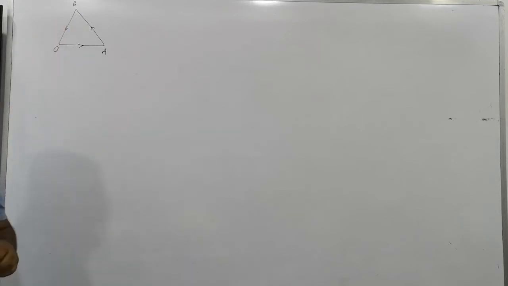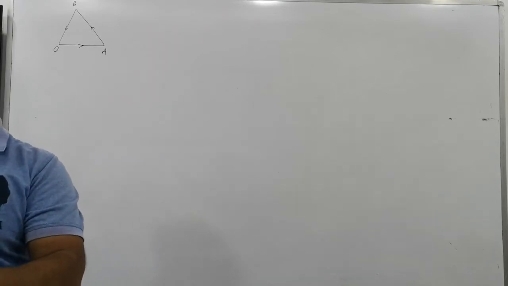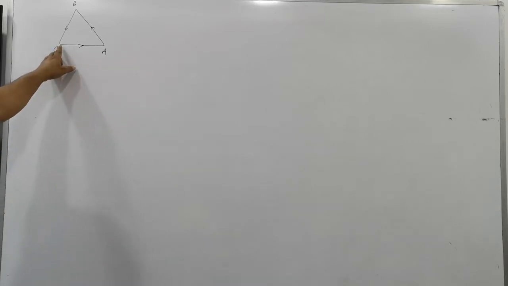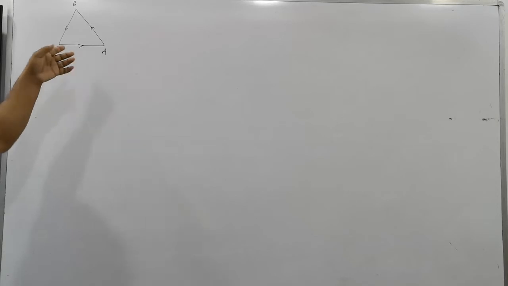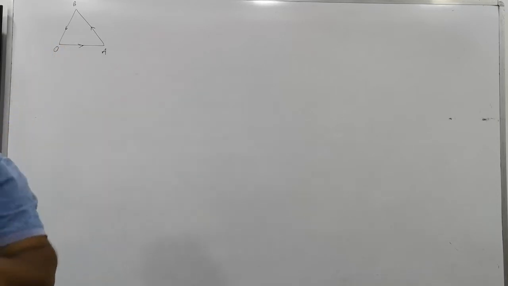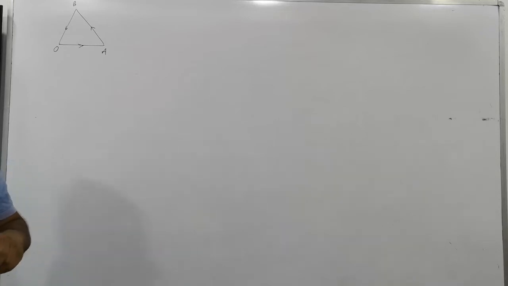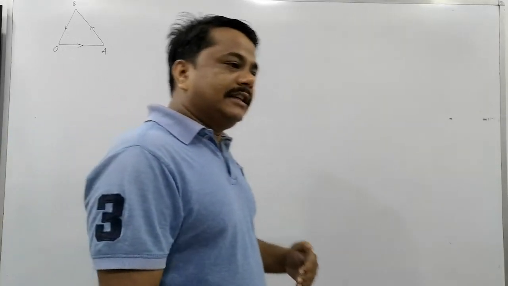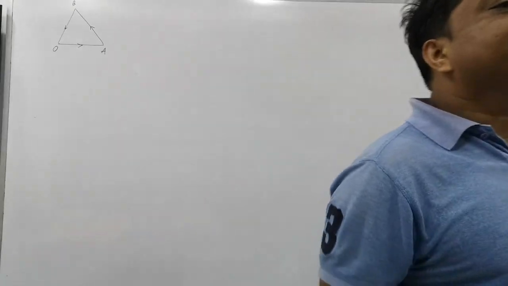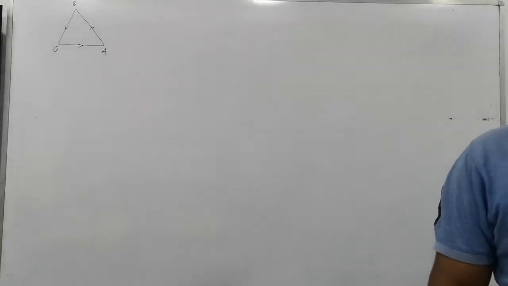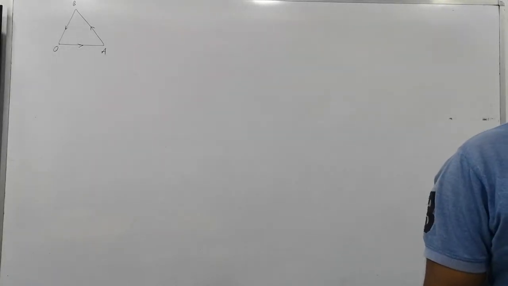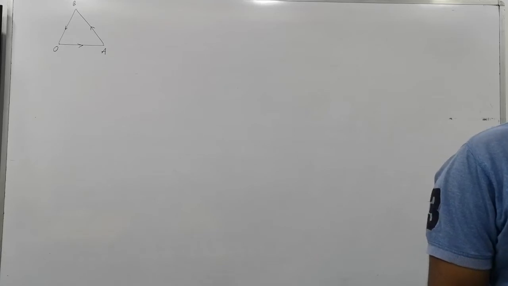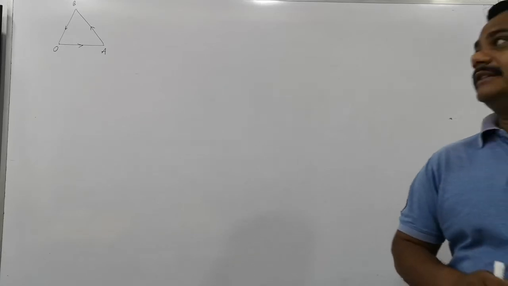Why? Because the definition of displacement is the distance between the initial and final position. What is its initial position? O. And after the journey, what is its final position? O. So the change in position is zero. There is no change in position. The change in position is called displacement. The distance between initial and final position is called displacement. And we can say the shortest distance between initial and final position is also called displacement.